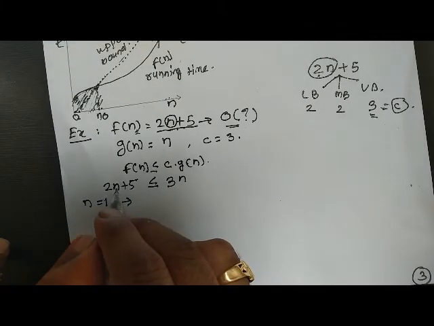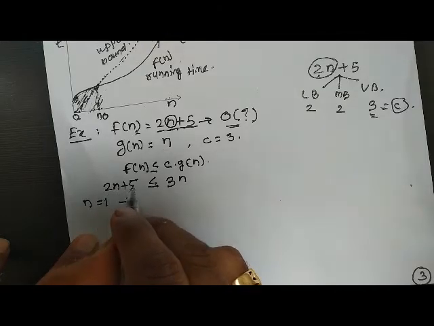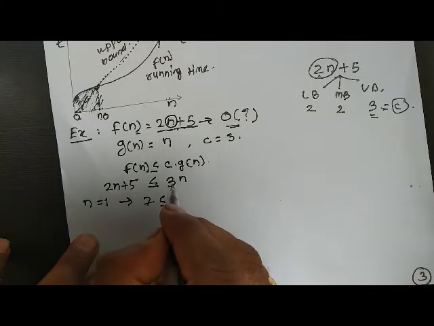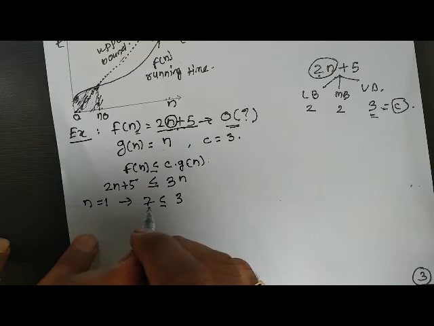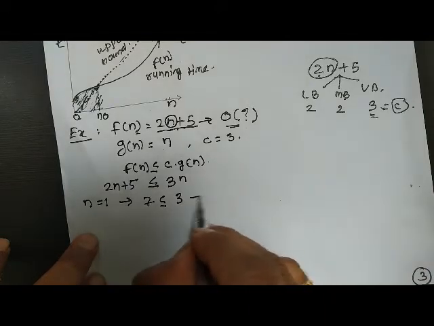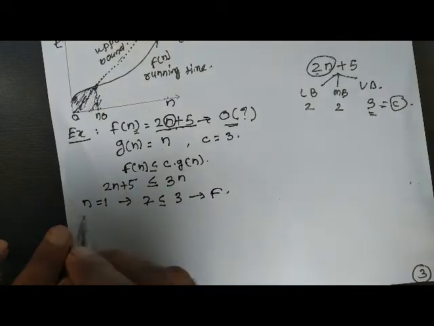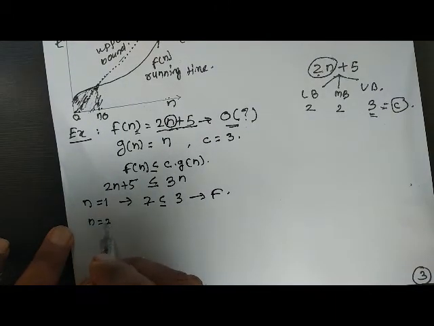Putting n as 1 here, it will be 2 into 1 plus 5, so 2 plus 5, that will be 7, less than or equal to 3 into 1, that is 3. Is this condition satisfied? 7 less than or equal to 3? No, this is false. So I will have to choose a different value for n.